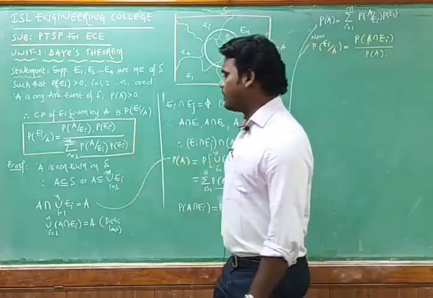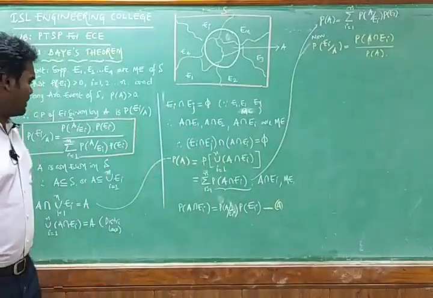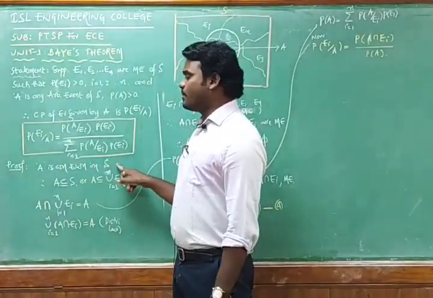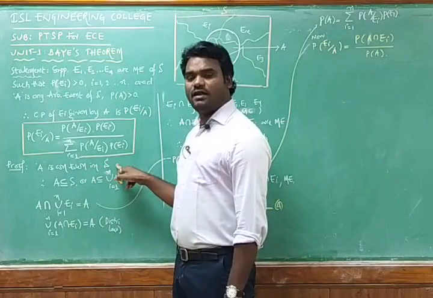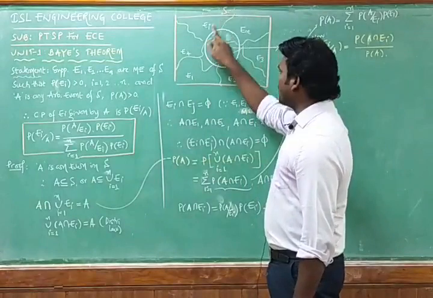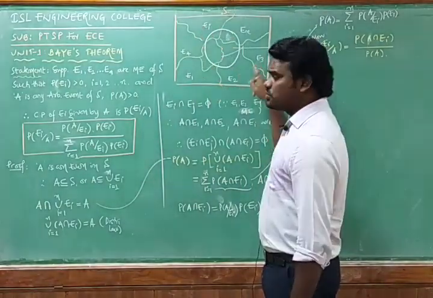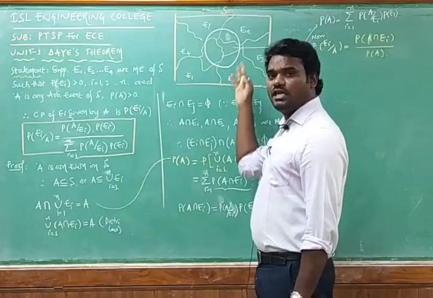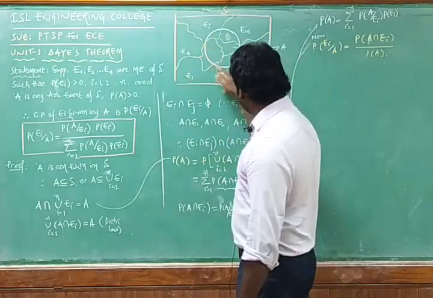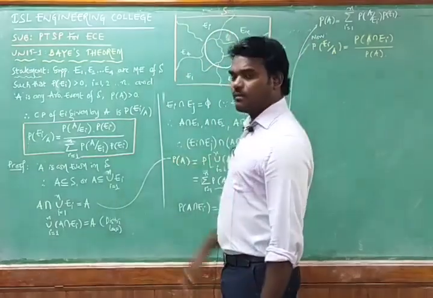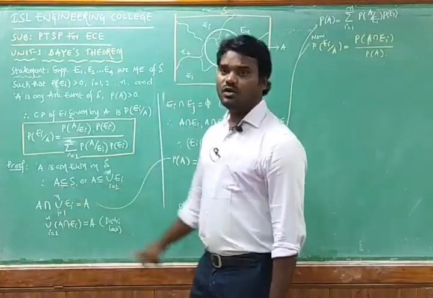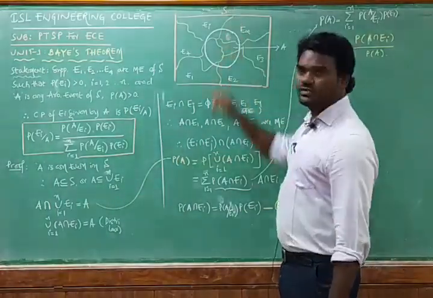This is conditional probability. So I am going with this statement, that A is an event in the sample space. A is an arbitrary event in a sample space. We are defining A as an event in the sample space along with all the mutually exclusive events E1, E2, E3 up to En, and along with these we are defining one arbitrary event A. And we know that A is a subset of the sample space.